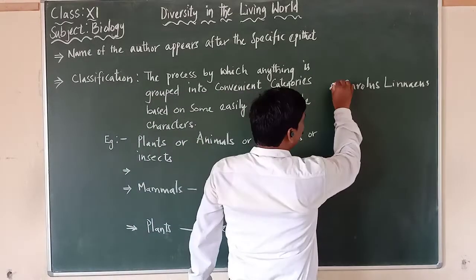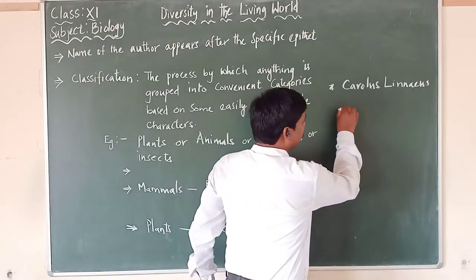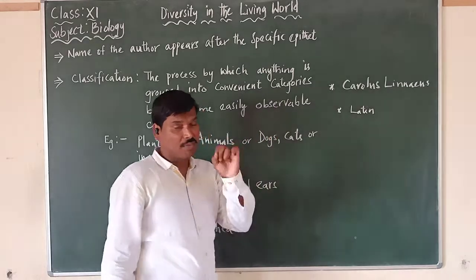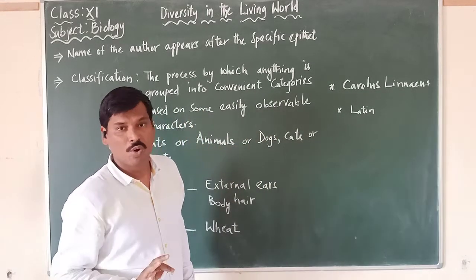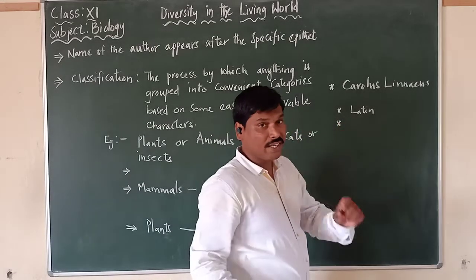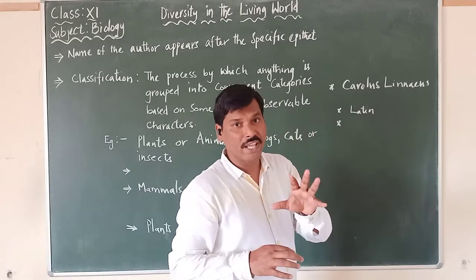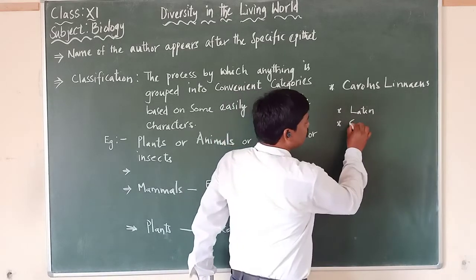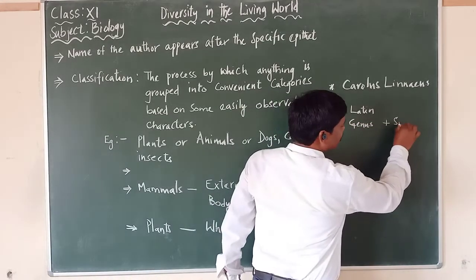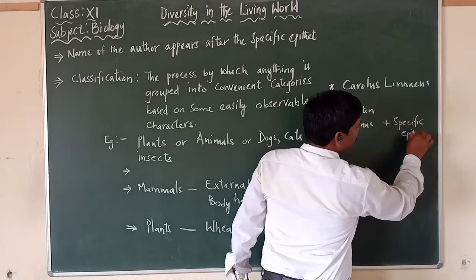As we recap what Carolus Linnaeus has given, the first rule we said is that the names are of Latin origin, irrespective of their actual origin, and they should be written in italics. The second rule: the biological or scientific name consists of two words. The first word is the genus, and the second word is the specific epithet.